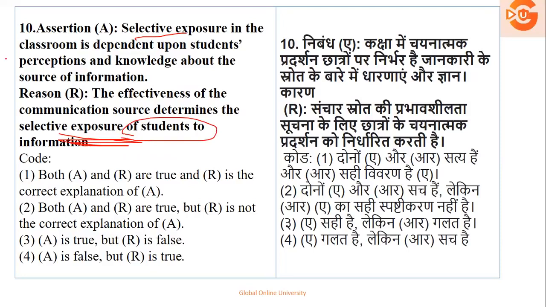So yes, both A and R are true, and R is the correct explanation for A, because ultimately the one who is the receiver, जो students हैं, वो उन पे depend करता है कौन से information को कैसे perceive करे, कैसे absorb करे, और उसमें से what type of benefit can be taken out.